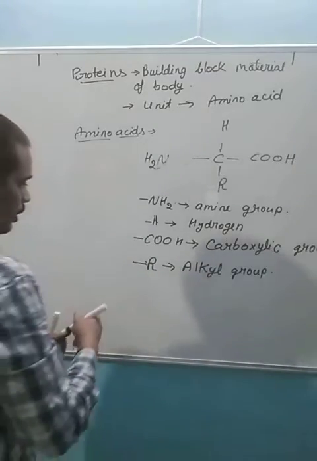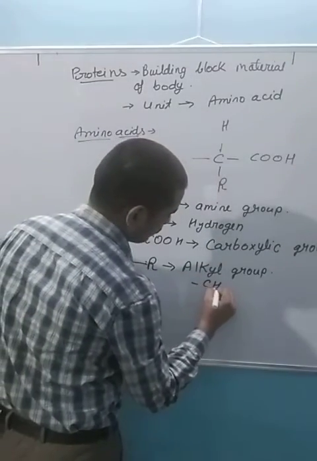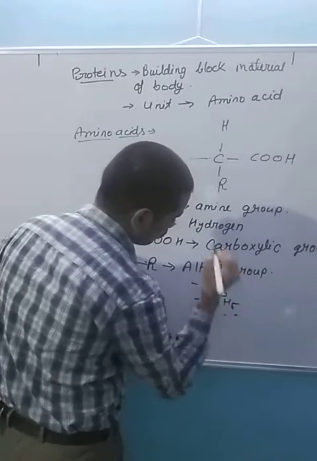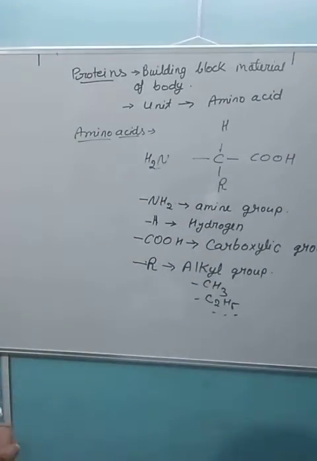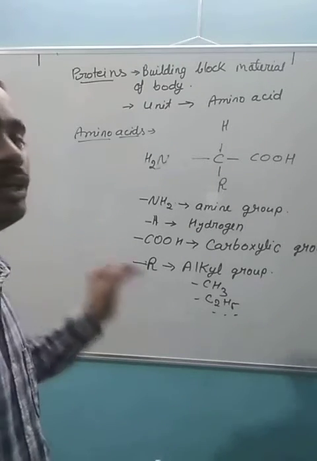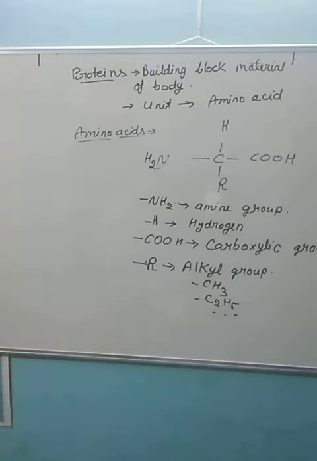Here R could be like CH3, C2H5 or something else. Alkyl is formed by loss of one hydrogen from an alkane group. Okay. So it is about proteins and amino acids.